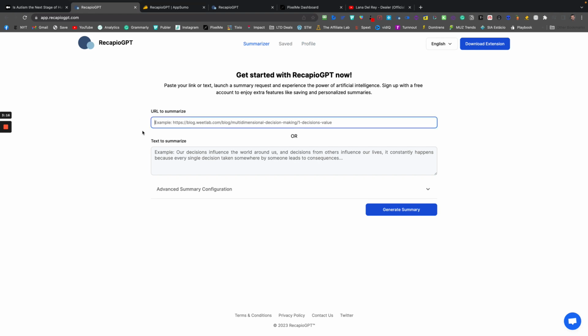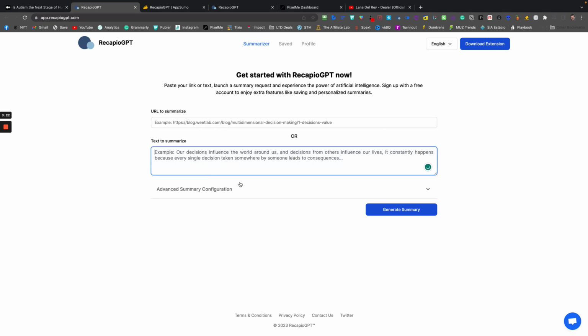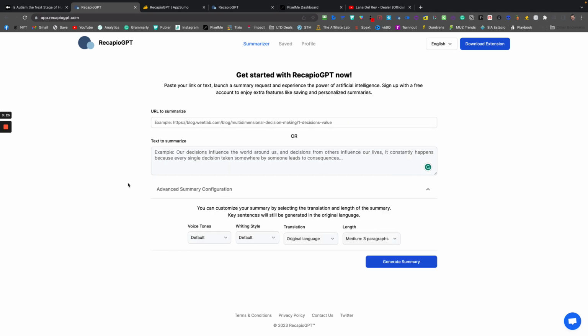and to use the Recapio Summarizer on its own dashboard. So just click on the URL, paste your URL here, or copy and paste your text to summarize here. You can create an advanced summary configuration: change the tone of voice, the writing style, the original language, and the length of the paragraph. So you can opt, for instance, to always generate long paragraphs. It would also be, I think, better.